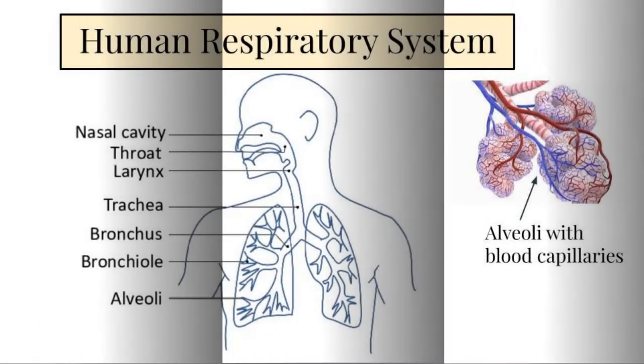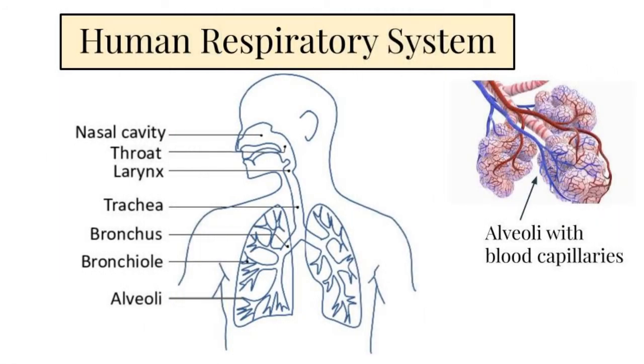Now, this diagram shows human respiratory system. It consists of nasal cavity, throat, larynx, trachea, which is also known as windpipe. This trachea divides into two tubes, which are known as bronchus and in plural bronchi. Each bronchus divides into thin tubes known as bronchioles. Each bronchiole opens into bag-like structures which are known as alveoli.